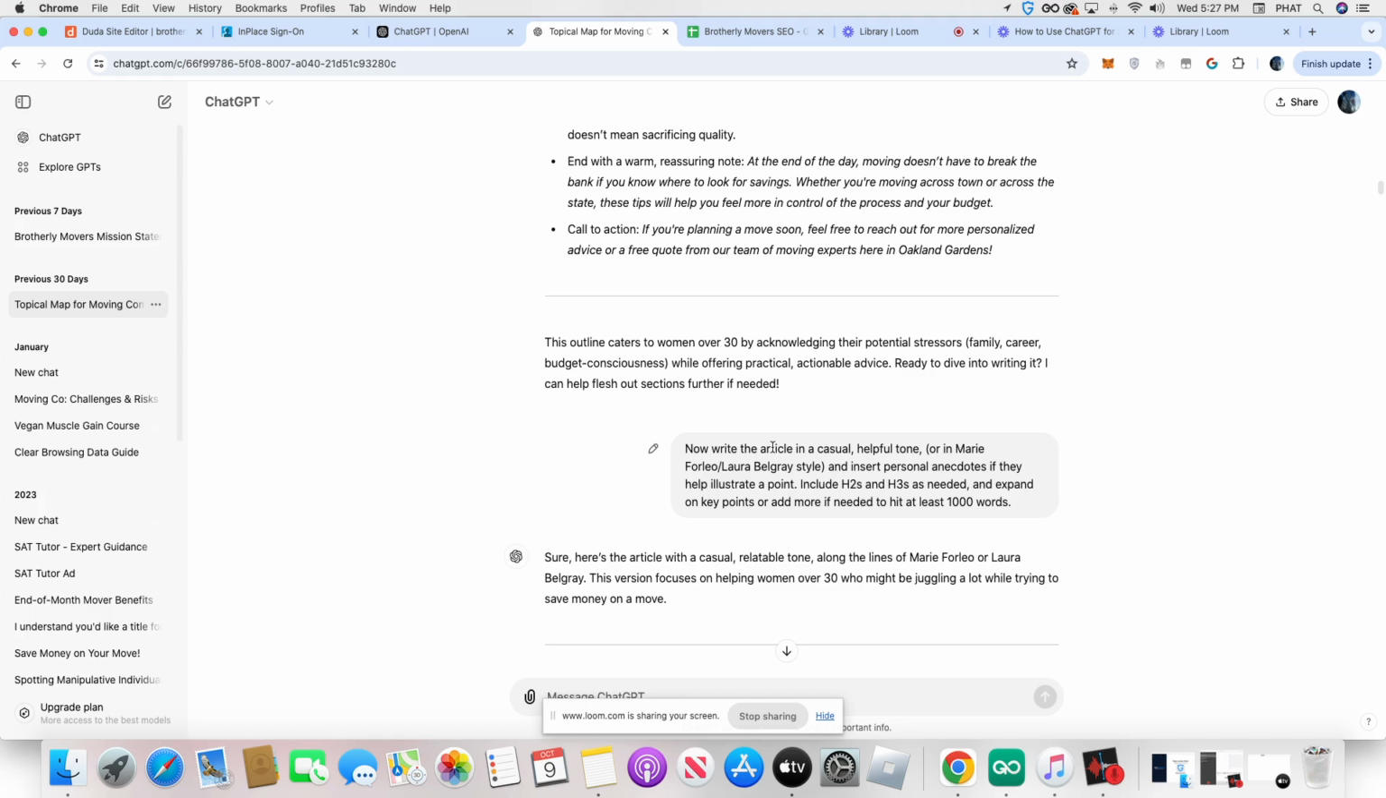Now you ask it to write an article in a casual, helpful tone, and this part right here, you can have it write in any tone. Like you can have it write in the tone of whoever you like. Let's say you want it to sound a certain way, you could have it written in Oprah Winfrey style tone, Andrew Tate style tone, Donald Trump style tone, Kamala Harris style tone. You can have ChatGPT write this in any style tone that you want.